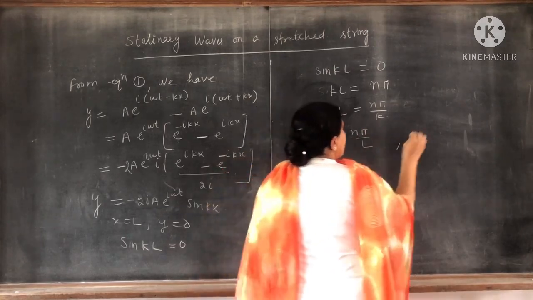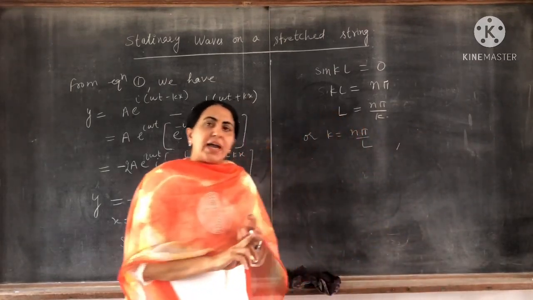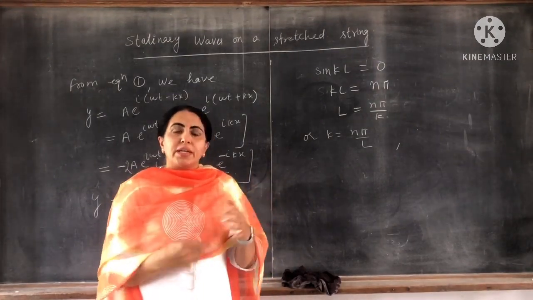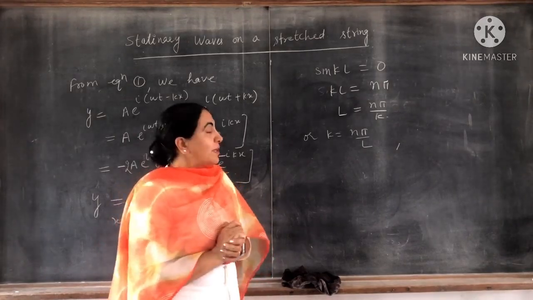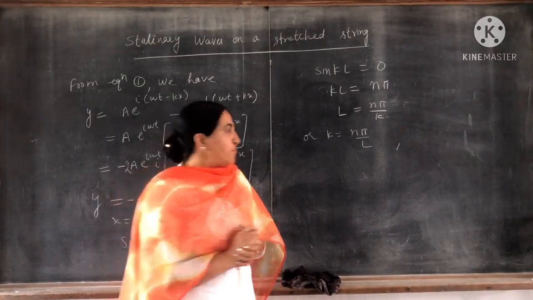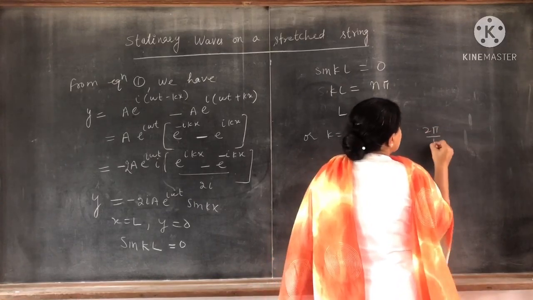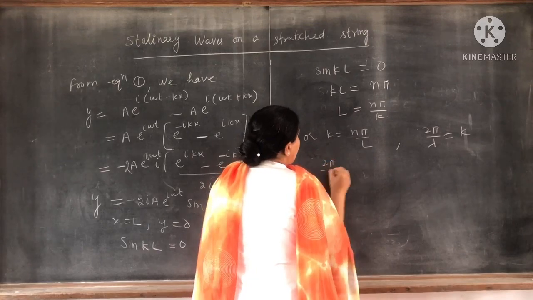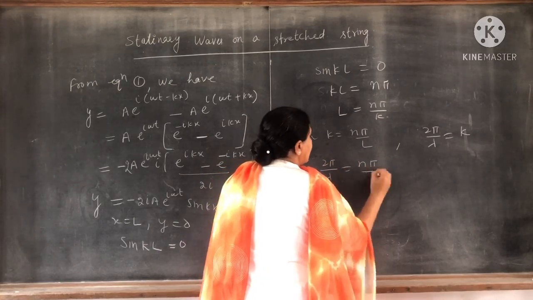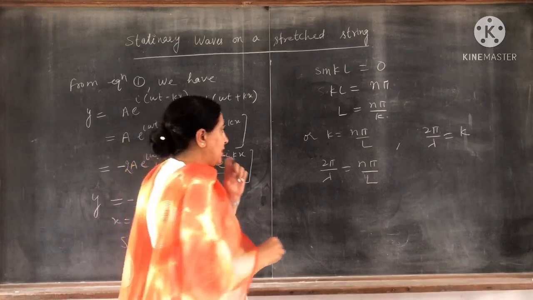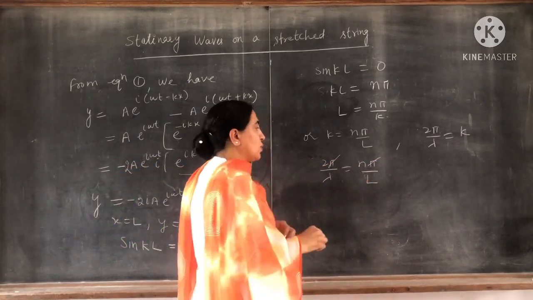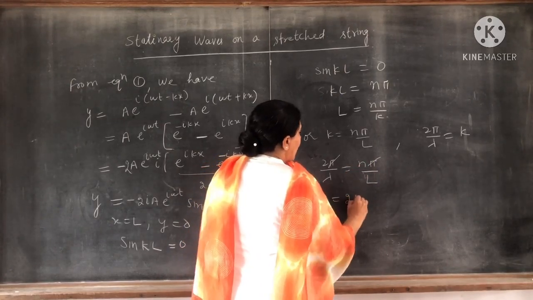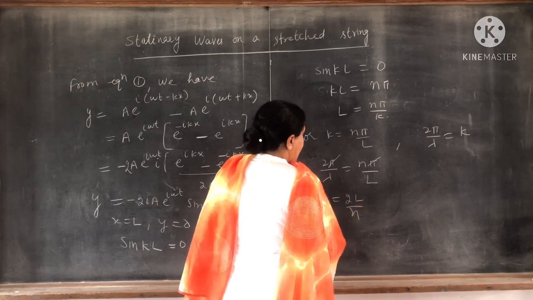And we know that the relation between lambda and k, the wave number, if it is not in vector form; in vector form we call it the wave vector. So what is the relationship between wavelength and k? 2 pi by lambda is equal to k. Put k as 2 pi by lambda: 2 pi by lambda is equal to n pi by L. Now pi goes with pi, and we have lambda is equal to 2L by n.